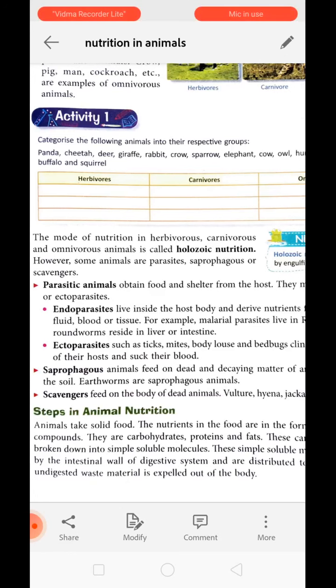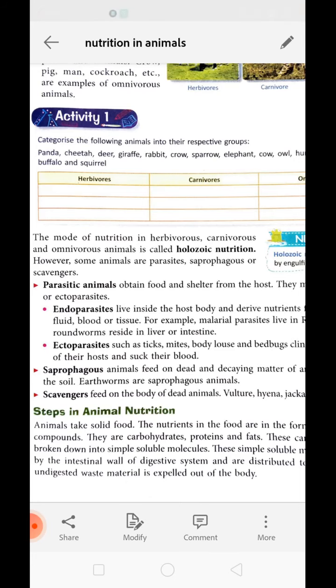Parasitic are those organisms which obtain the food from the host body. Host is a living organism. It means an organism obtains the food from another living organism by harming them. So based on the position where they are found, the parasites are of two types. First one is endoparasite and the second one is ectoparasite. Endoparasites are those organisms which are present inside the host body, whereas ectoparasites are those organisms which are present outside the host body.